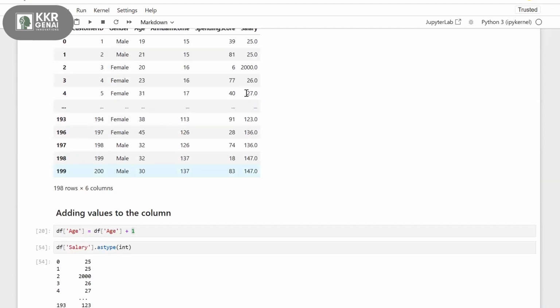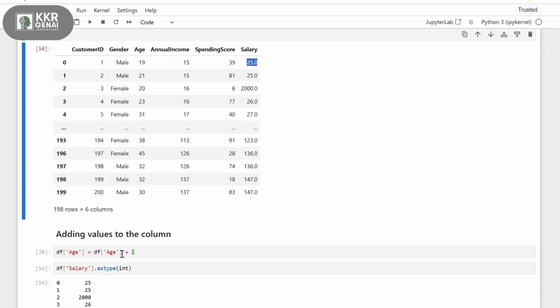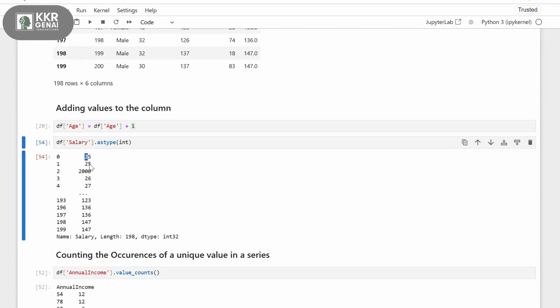Now if you say this, these floating numbers are converted to integers. So instead of 25.0, 2000.0, these are integer values, 25, 25, 2000, 26, 27. By default, it is float and you can convert to integer using this astype function. Astype of int. Your floats can be converted to int.